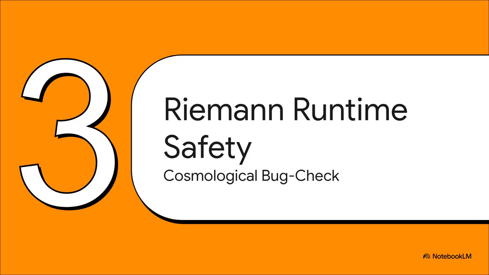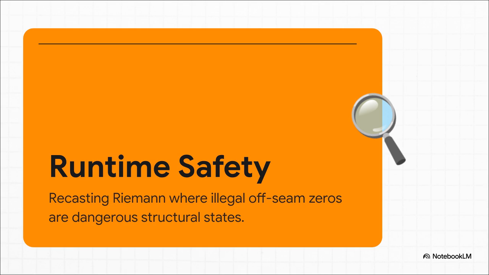Which brings us to Section 3, Riemann as runtime safety, a very literal cosmological bug check. Now this is where it gets really cool. The framework takes the notoriously difficult Riemann hypothesis and completely flips it. It's no longer just an abstract existential math puzzle about prime numbers. It becomes a matter of runtime safety. In a computationally forced universe, any illegal off-seam zeros in the prime stream would literally represent dangerous, highly unstable structural states in reality's coupled arithmetic analytic substrate. Riemann is essentially the universe running its ultimate cosmological bug check.